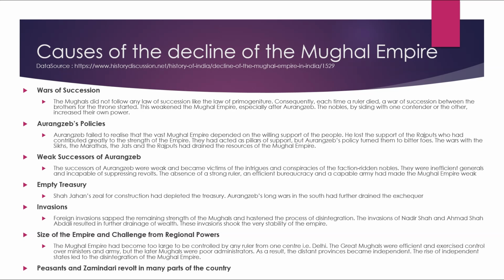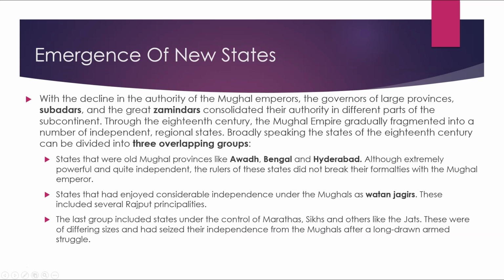The size of the empire and the challenge from regional powers: the Mughal Empire had become too large to be controlled by any ruler from one center, that is Delhi. The great Mughals were efficient and exercised control over the ministers and the army, but the later Mughals were poor administrators. As a result, the distant provinces became independent. The rise of independent states led to the disintegration of the Mughal Empire. And last, peasant and Zamindari revolts in many parts of the country were also a reason for the decline of the Mughal Empire. So let's continue.